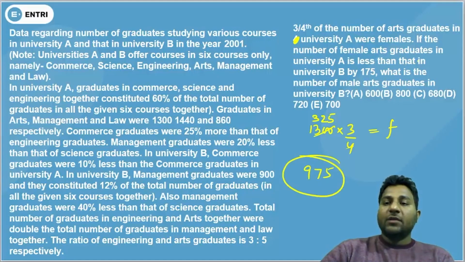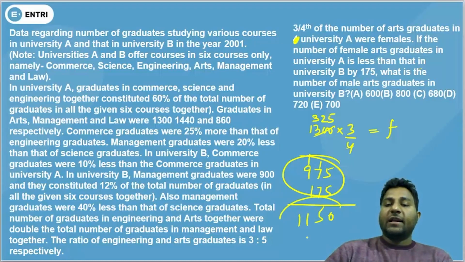And you know that this 975 is for University A. If the number of female arts graduates in University A is less than that in University B by 175, that means University B must have 175 more, so 1150. 1150 were the female candidates from University B. And you know the total arts candidates in University B were 1750.